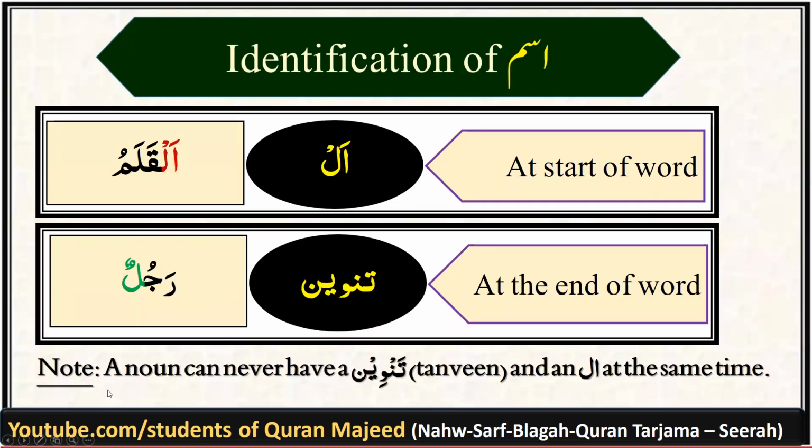And also note down that an ism does not and cannot have alif lam and tanween together at the same time. Both of them cannot tolerate each other. Only one of them would be on a noun at once. So if we have alif lam at the beginning of the word, we cannot have a tanween at the end, and likewise, if we have tanween at the end, we cannot have alif lam at the start of the word.